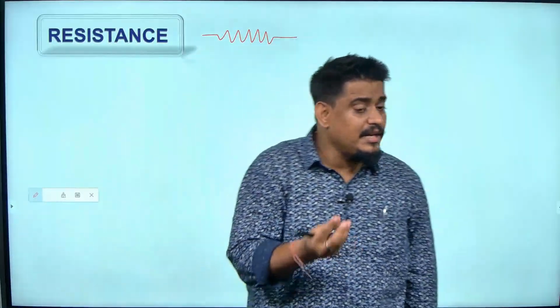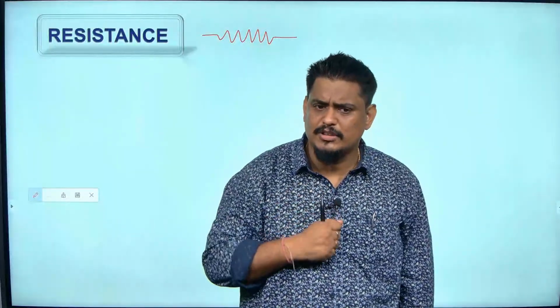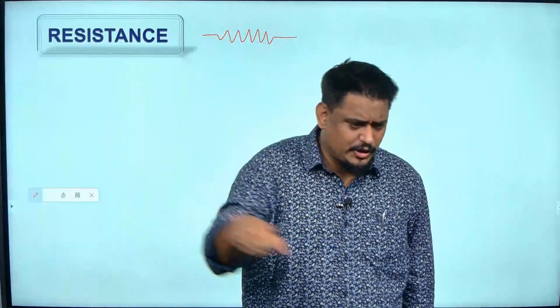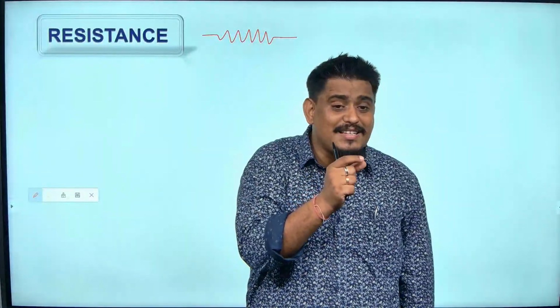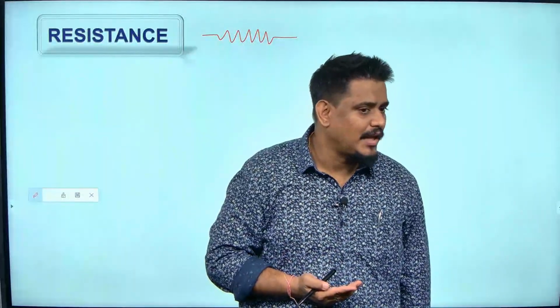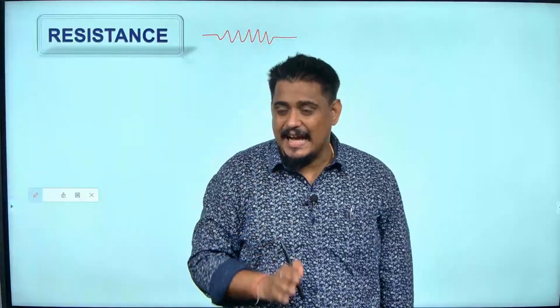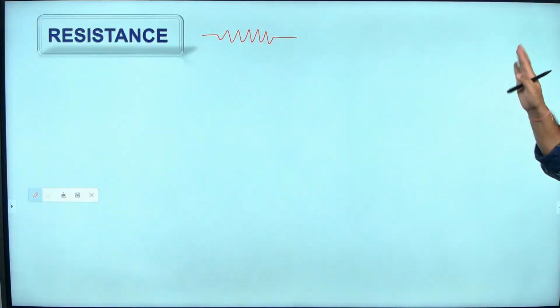We need current for the heating effect. You may have an iron box. How does an iron box work? Plug it in, it becomes hot, and you are ironing with it. So what is there inside? A resistor. The resistor makes the current pass slowly through it. Since it passes slowly, it heats up. I hope you get my point. Like that, there are so many real-life applications where we use resistors.